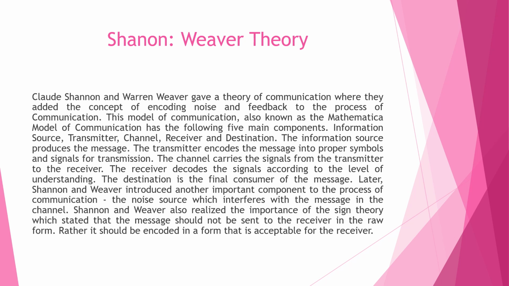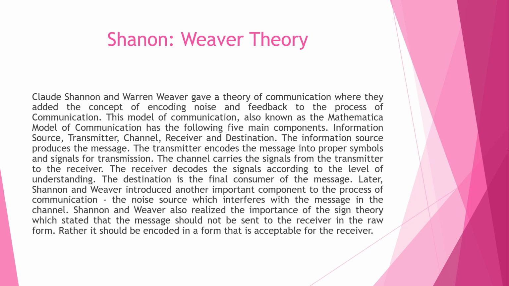So if you see, the information source produces the message, isn't it? Every message needs an information source to be produced, and that's why after the information source produces the message, the transmitter encodes the message into proper symbols and signals for transmission.